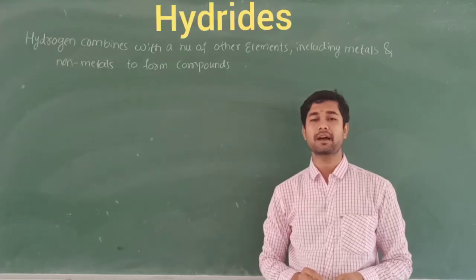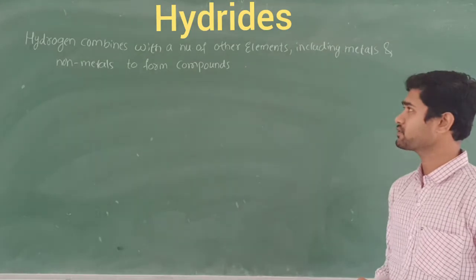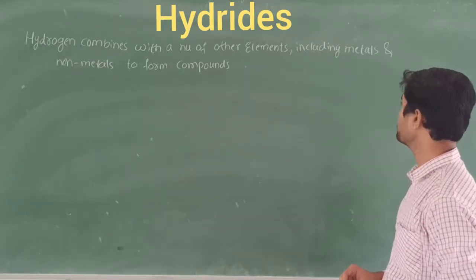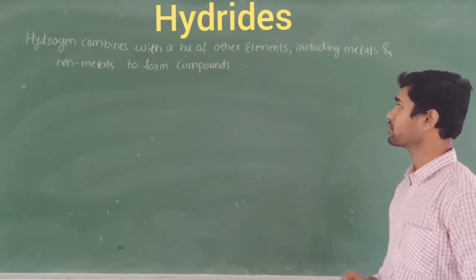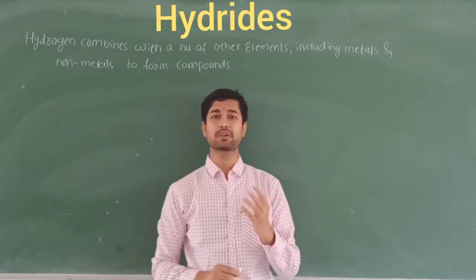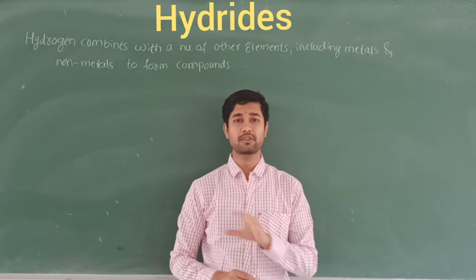Let's discuss the hydrides. What do you mean by hydrides? Let's take hydrogen, which combines with a number of other elements, including metals and non-metals, to form compounds. You have heard the names, so that is called metallic hydrides, like sodium hydride, calcium hydride, potassium hydride, magnesium hydride. So like this we have heard this one.